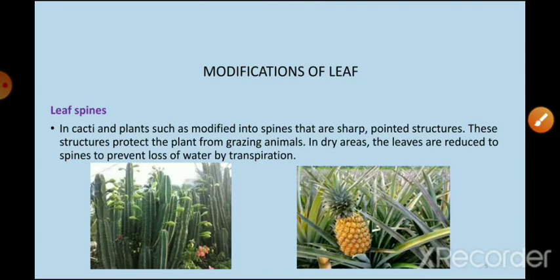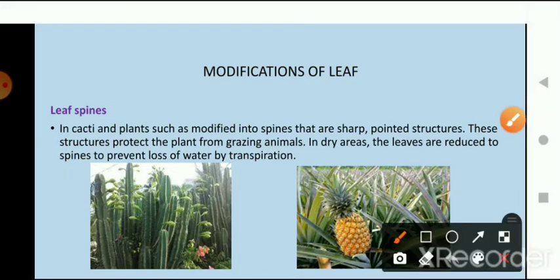The second modification of leaf is leaf spines. So you might have seen the cactus plant, pineapple. You might have observed that there are spines on both these types of plants. Why? What is the reason for this? In cactus and such plants, leaves are modified into spines, which are sharp pointed structures, right? These spines are sharp and pointed structures. Why does this happen? These structures protect the plants from grazing animals.